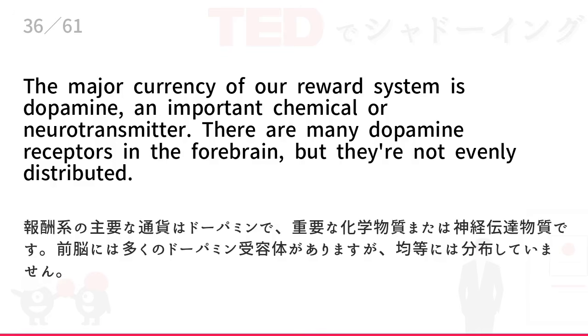The major currency of our reward system is dopamine, an important chemical or neurotransmitter. There are many dopamine receptors in the forebrain, but they're not evenly distributed.